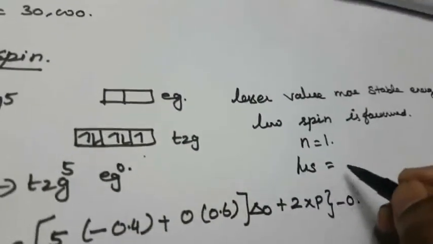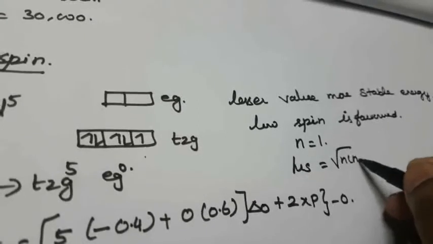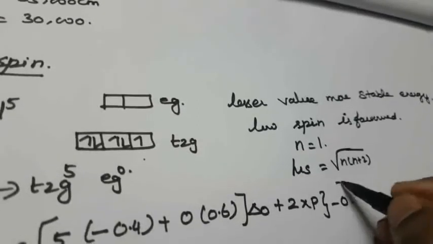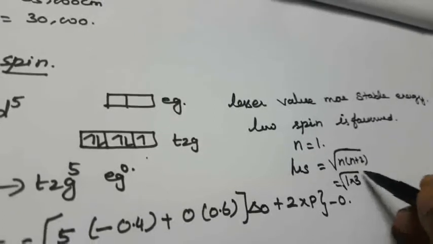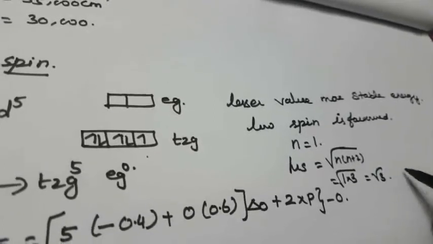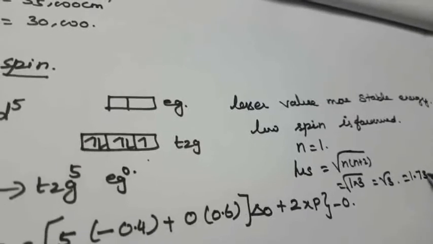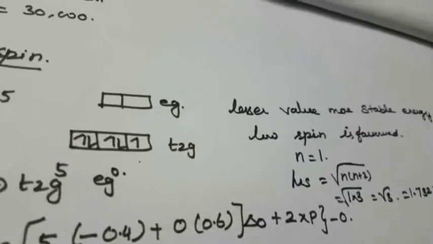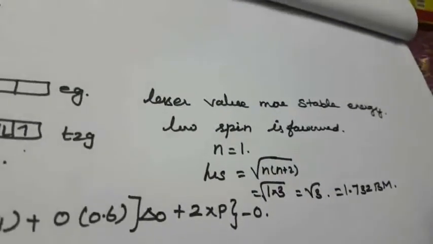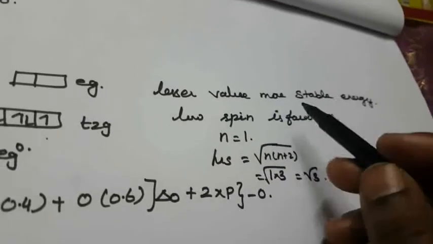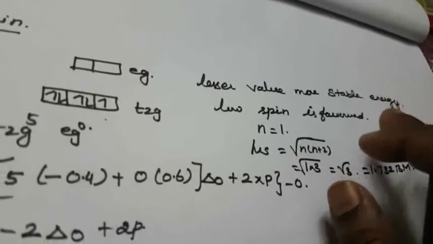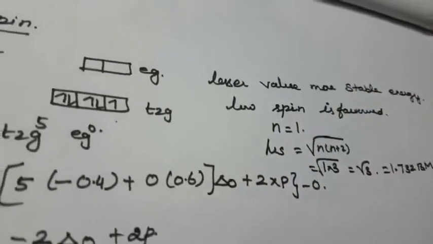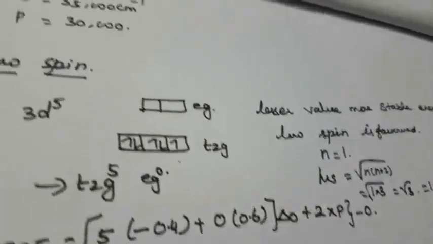What is mu s? Mu s equals the square root of n times n plus 2. With n equal to 1, that is square root of 1 into 3, equals square root of 3, equals 1.732 Bohr magneton. So this is the mu s value. The lesser value is more stable, so low spin is favored, and then you can calculate the mu s value, that is the magnetic moment.